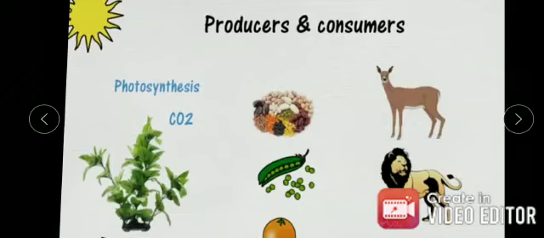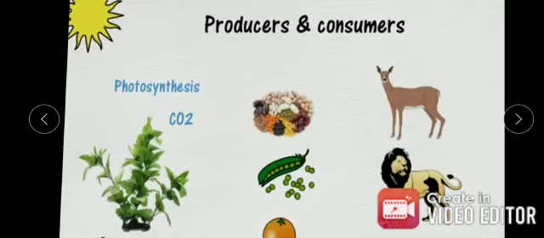Now, what are producers and consumers? All living things require energy to stay alive and grow. Animals get energy from the food they eat, but plants use sunlight, air, water, and nutrients to get this energy. Green plants make their food by the process of photosynthesis, in the presence of sunlight and carbon dioxide, as you might have learned in class 5th also. Since plants make their own food, they are known as producers.